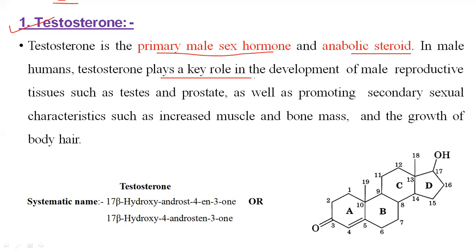Testosterone plays a key role in the development of the male reproductive system, such as the testes and prostate, as well as promoting secondary sexual characteristics such as increased muscle, bone mass, and growth of body hair. These secondary sexual characteristics are also increased by this drug, testosterone.